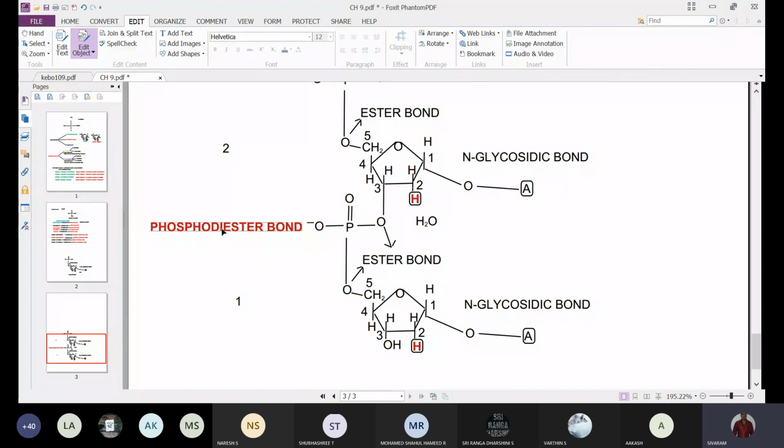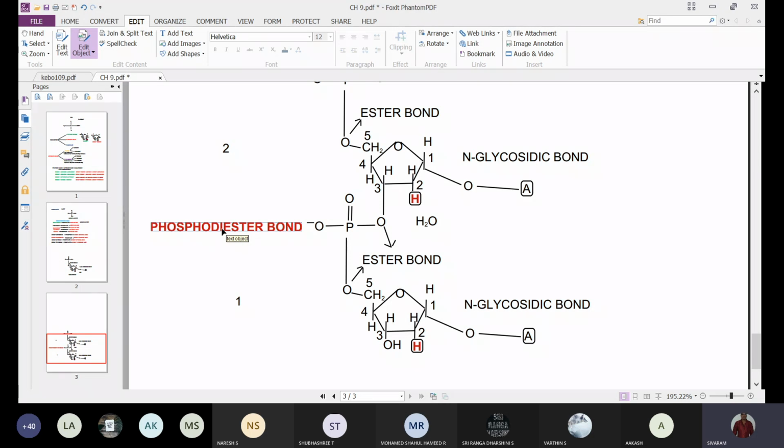Since the phosphate forms two ester bonds with two different nucleotide molecules, we call this a phosphodiester bond. So the bond that links two nucleotide molecules is the phosphodiester bond.